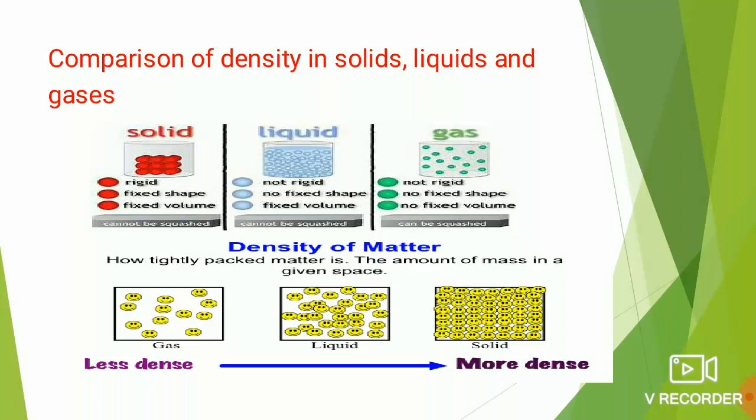They are not at all rigid, they don't have any fixed shape and no fixed volume. When we talk about density of matter, gases are less dense, liquids are denser than gases, and solids are the densest, depending on the gap between the particles that we call intermolecular space.